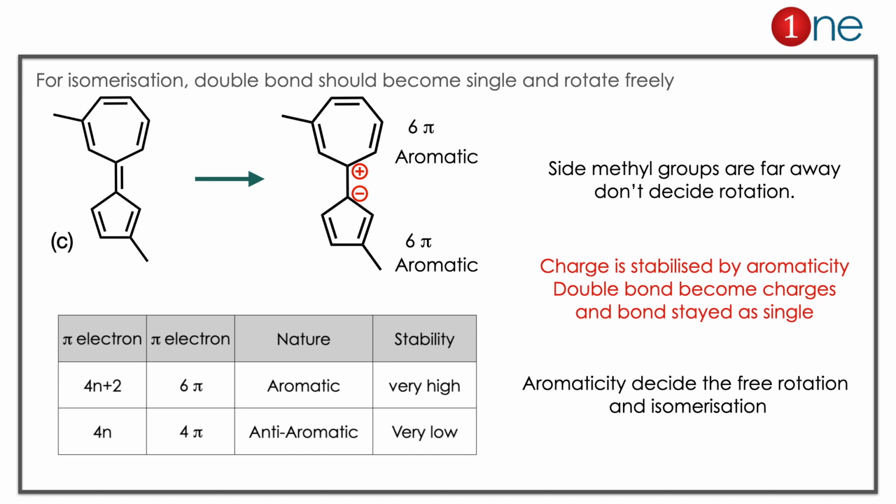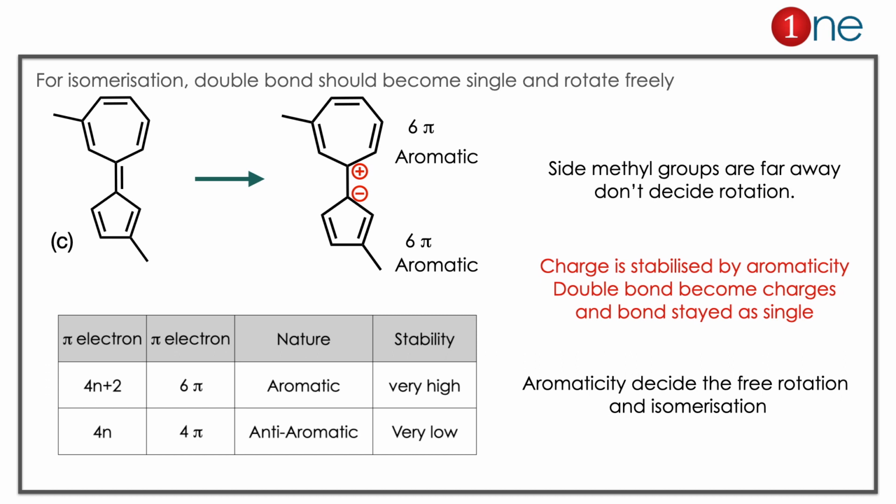The double bond stays as a single bond here. In answer C, the aromaticity comes from 6 pi electrons. It obeys the Huckel rule, it is aromatic, it's stabilized. So the charge is stabilized in answer C. If you draw the other items, you will have anti-aromaticity, which will destabilize the charges, and the double bond stays as a double bond. Here it is possible only because both are aromatic. The side methyl group doesn't participate in the isomerization because it is far away from the rotation.